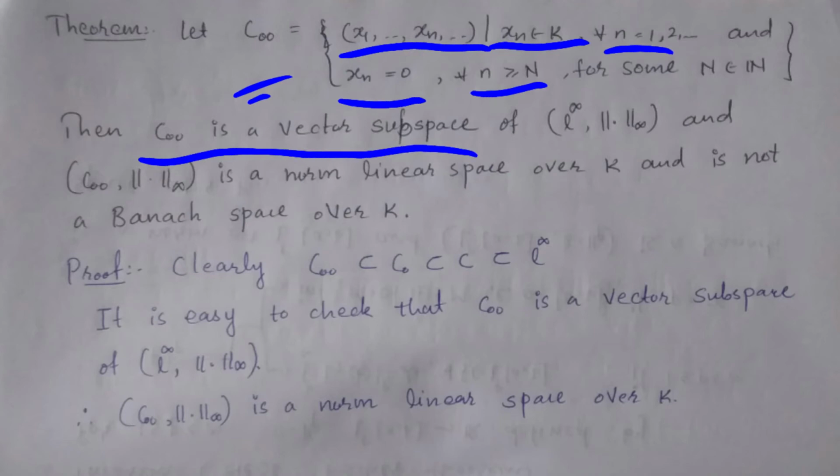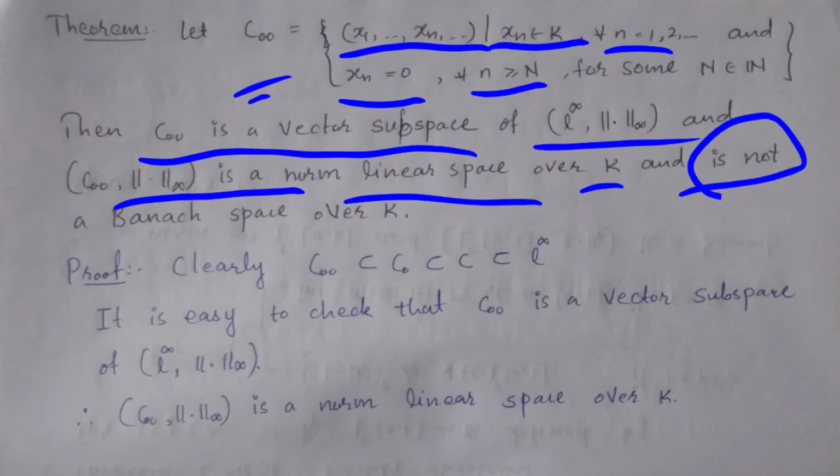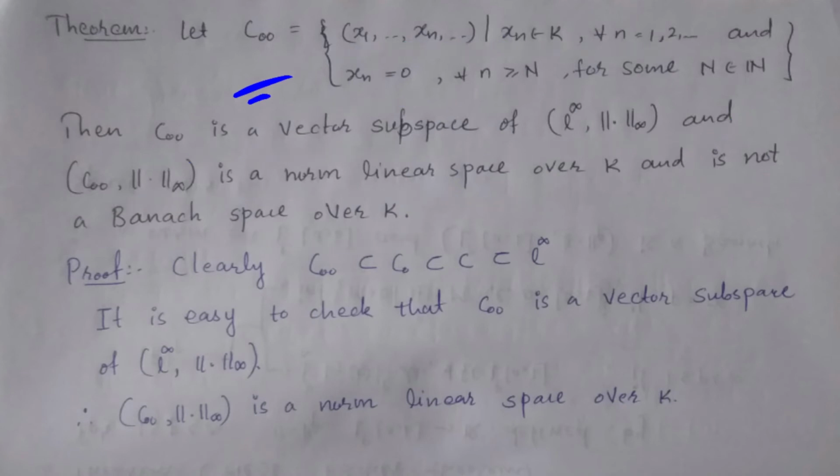Then c00 is a vector subspace of this space L infinity with norm infinity, and c00 is a normed linear space over K and is not a Banach space over K. So here we have to prove that the space c00 with norm infinity is not a Banach space. Here norm infinity is the norm for this space, but every Cauchy sequence is not convergent, or if a Cauchy sequence is convergent, the convergence point is not in the space c00.